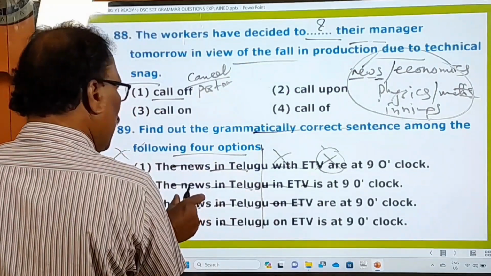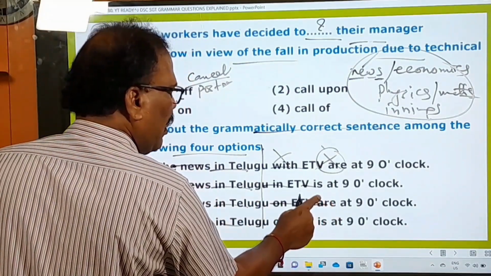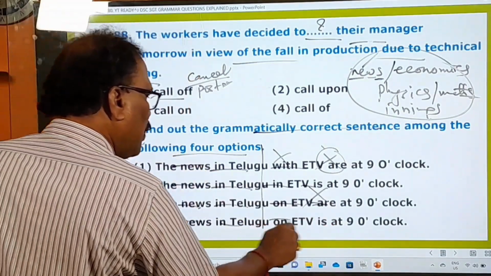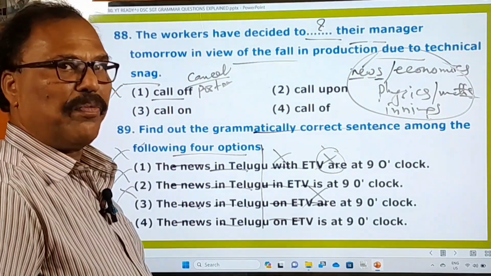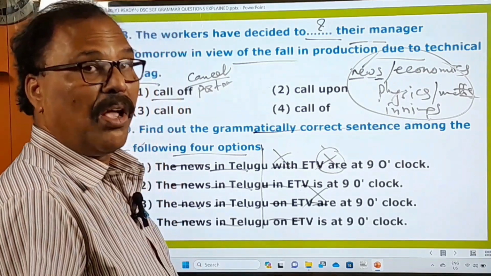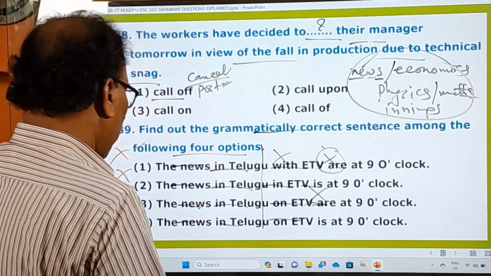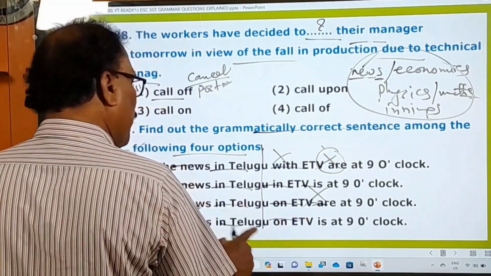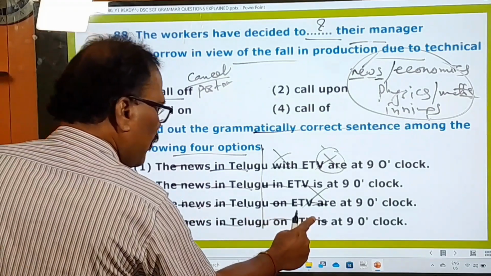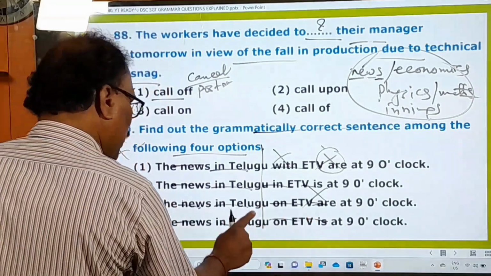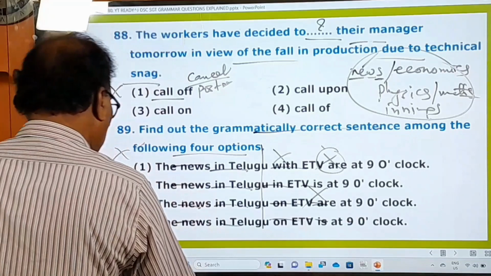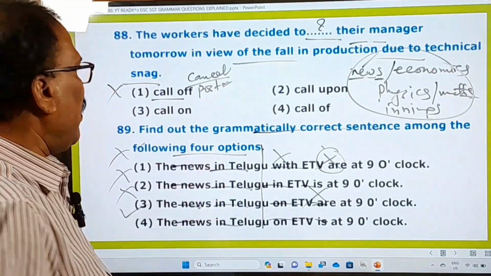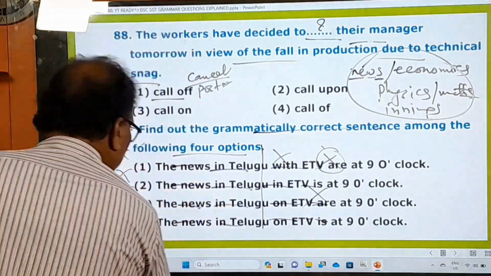So the news is singular and here the helping verb is used in the plural, and that's why this is also gone. Okay, the news in Telugu on ETV. I watched a movie last night on Gemini TV, on Ma TV, whatever it is. The news in Telugu on ETV, on Ma TV, on Gemini TV. And "is": the news is singular, therefore the helping verb is also singular. The news in Telugu on ETV is at 9 o'clock. So this is the only right one and all others are wrong ones, right? Now let's go to the next question.